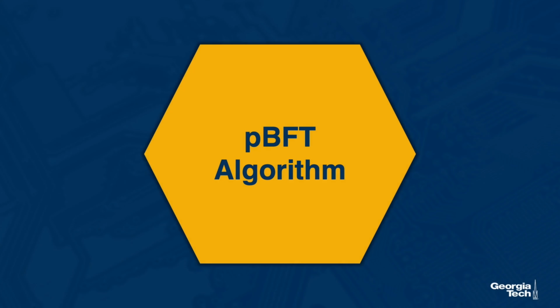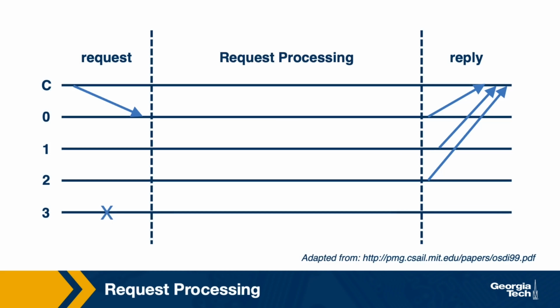Let's take a look in more detail at the PBFT algorithm. The client makes a request to one of the servers, at least the primary, and it ultimately receives a response. Since even the leader can be corrupt, the client can send the request to all the servers and receive responses from a number of these servers. Once more than f+1 responses are received that provide the same information, the client will know that it has its correct response.